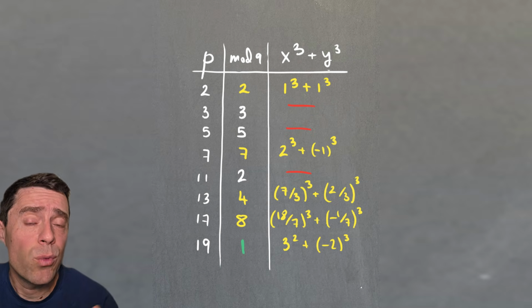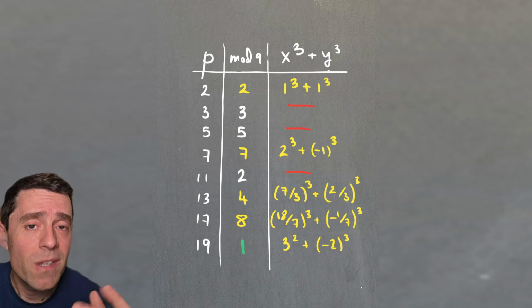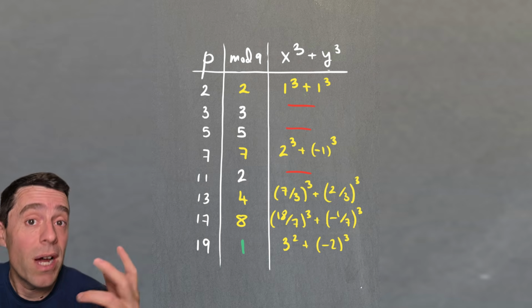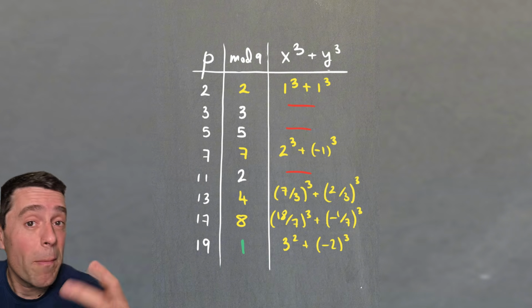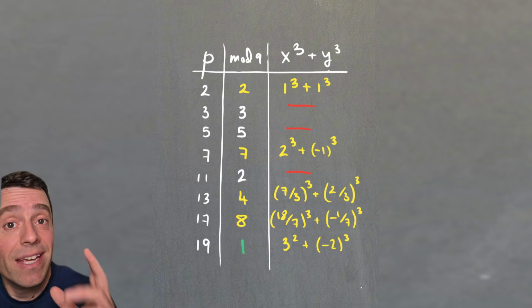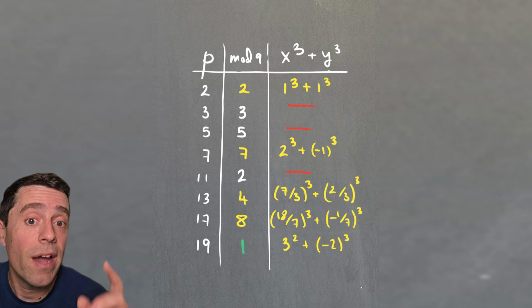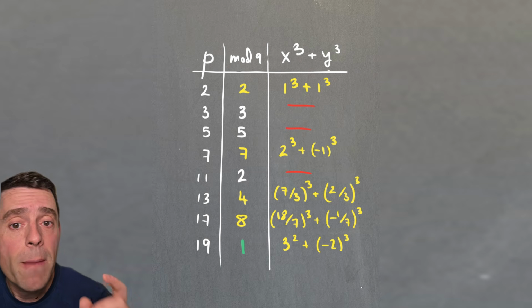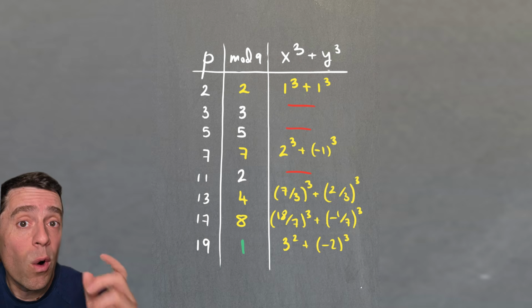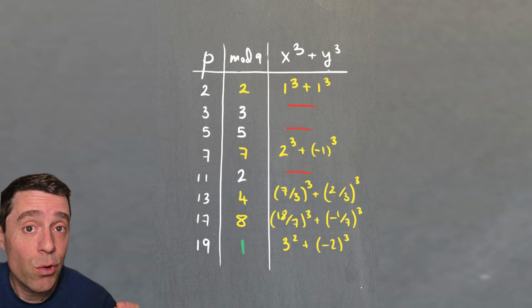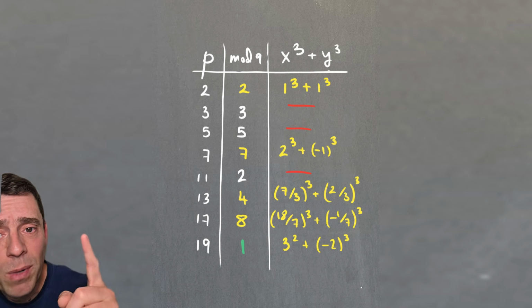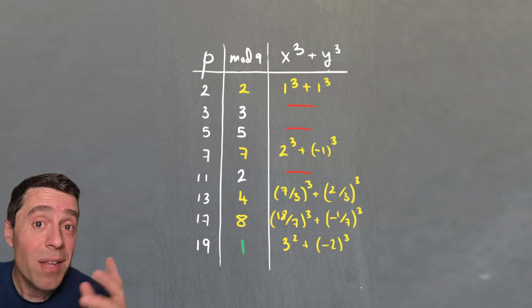However, if you try to decide what primes bigger than 3 can be written as a sum of two rational cubes, then the pattern seems to be much more complicated. It seems to follow some pattern modulo 9, and it seems that those primes that are 4, 7, or 8 modulo 9 can be written as a sum of two cubes, but those primes that are 2 or 5 cannot be written as a sum of two cubes, and those primes that are 1 modulo 9, sometimes they are and sometimes they aren't.